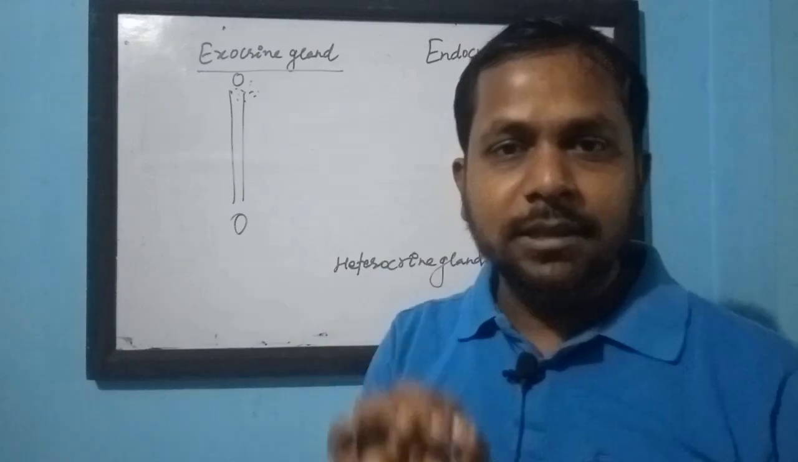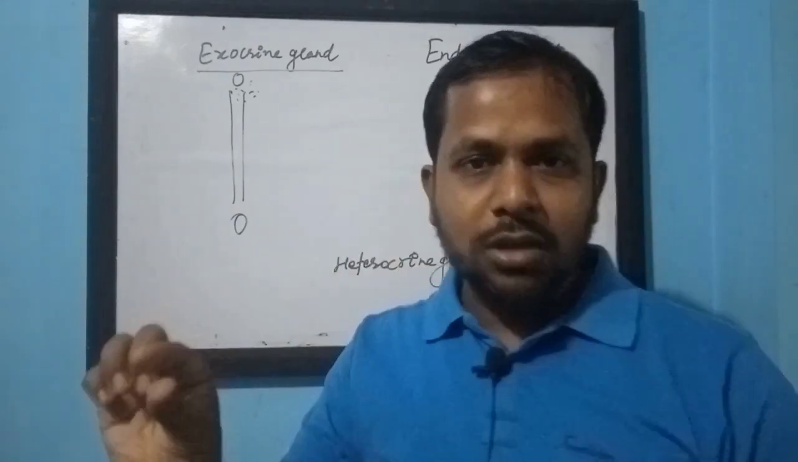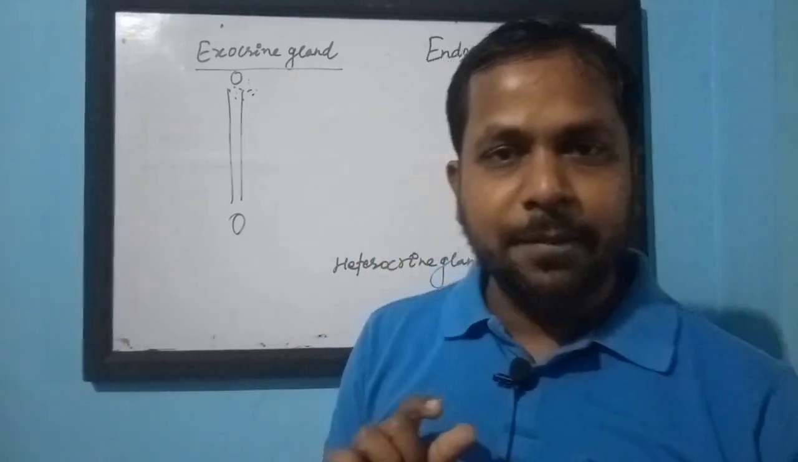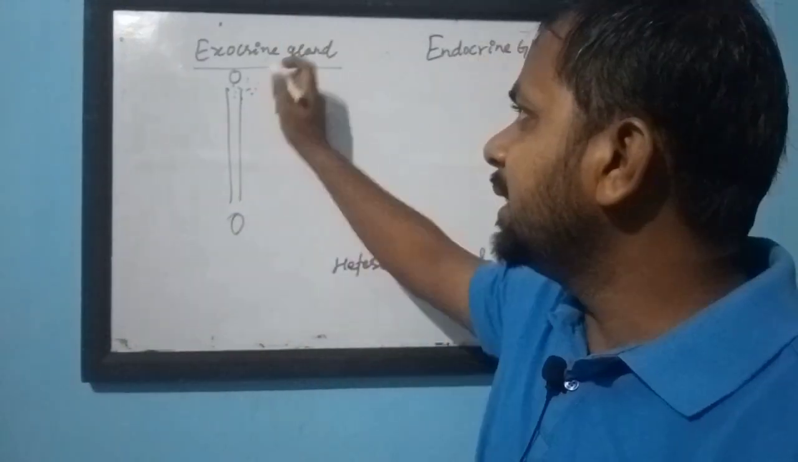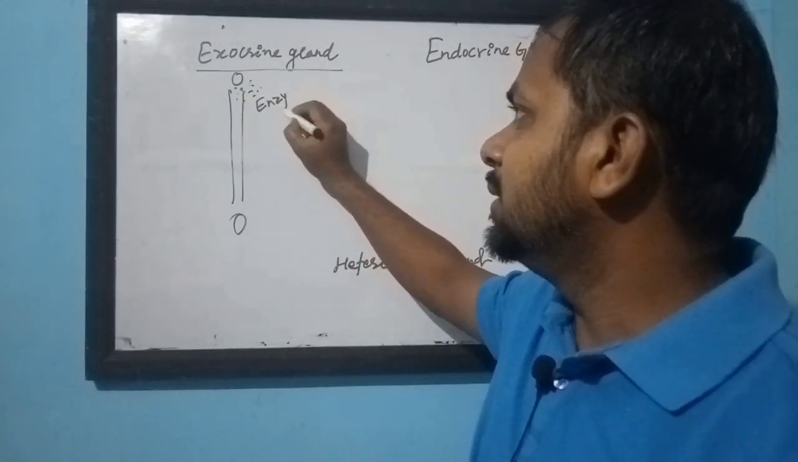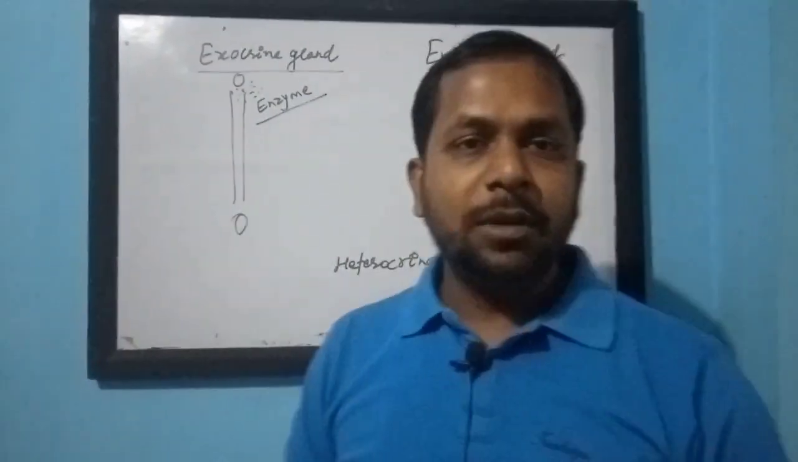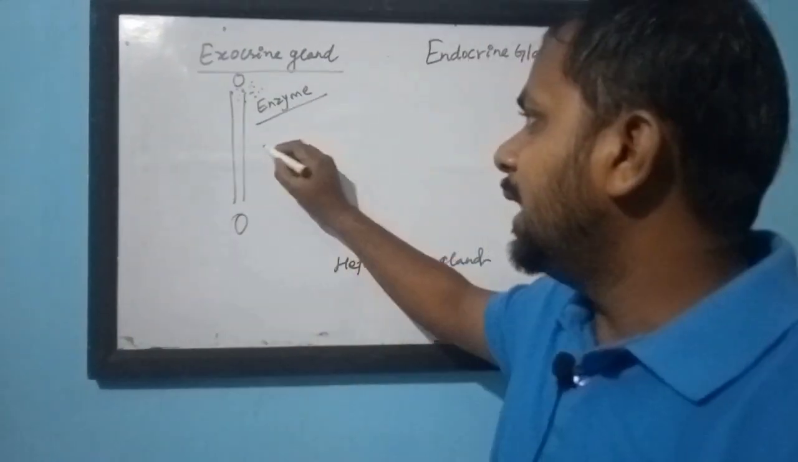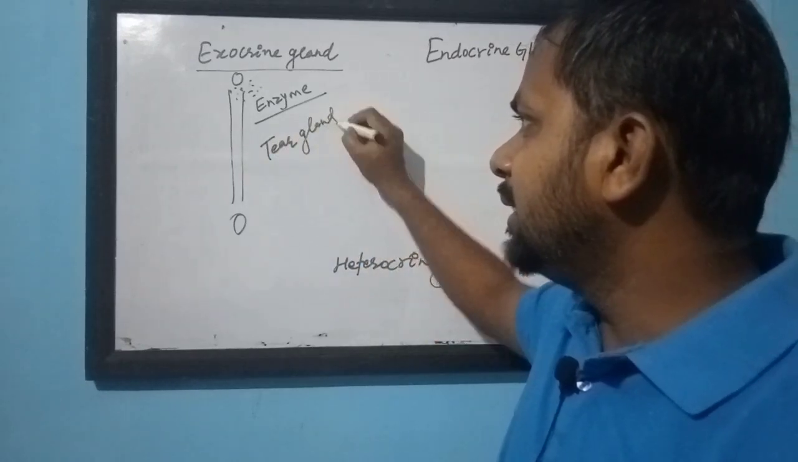The glands that transport their secretions with the help of their duct, with the help of their pipe, are called exocrine glands. And the chemical they produce is called enzyme. There are different examples of exocrine glands, like tear gland, salivary gland we can say.